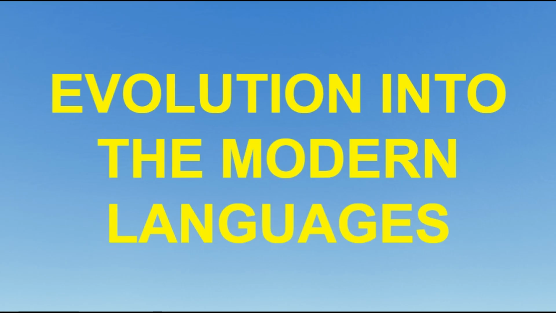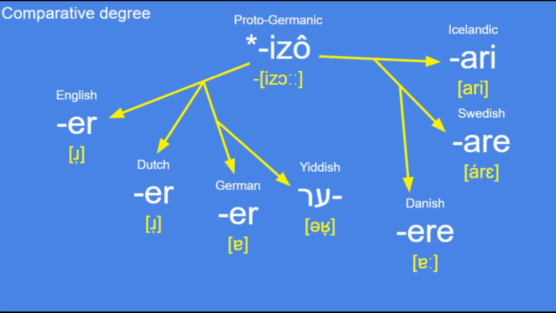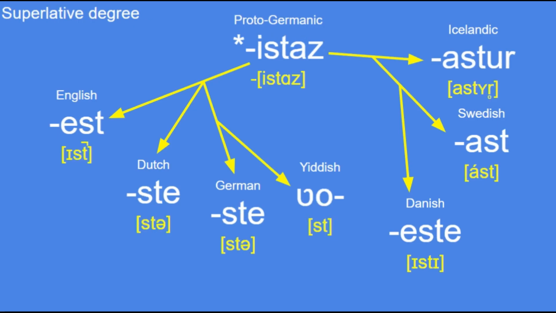So now to find out how this adjectival system turned out in the child languages, I'll just pick right up with the comparative and superlative degrees because they still exist today in all Germanic languages. Of course, they did undergo the deflection you'd expect that we've already talked about several times, but they're still here with the same etymological suffixes, and that's an achievement.